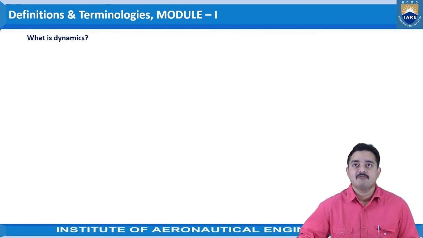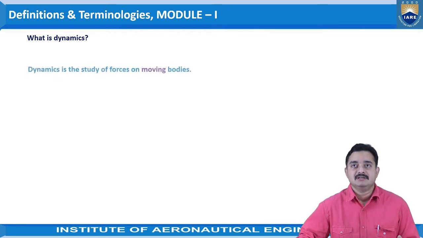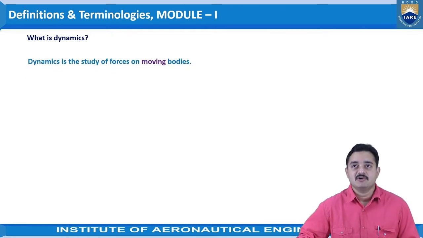Next one is what is dynamics. As discussed, dynamics is the study of forces on moving bodies. So if the object is not moving anywhere, we treat it as a static condition, and if the characteristics are studied on a moving object, then the system is considered to be in dynamic state.